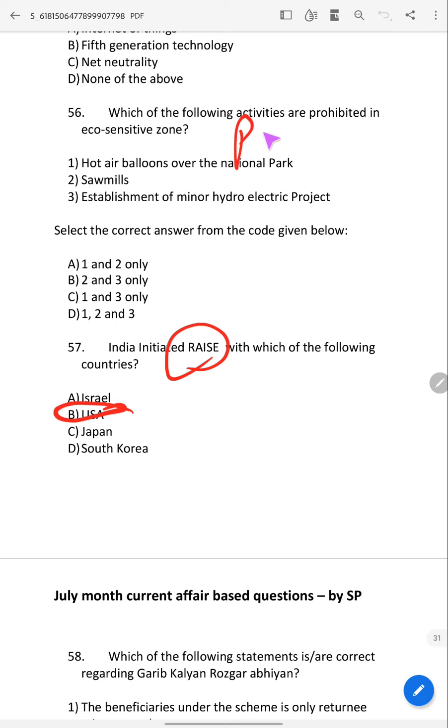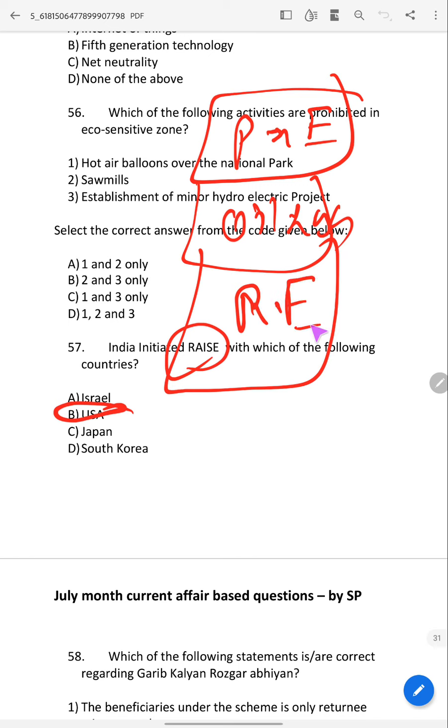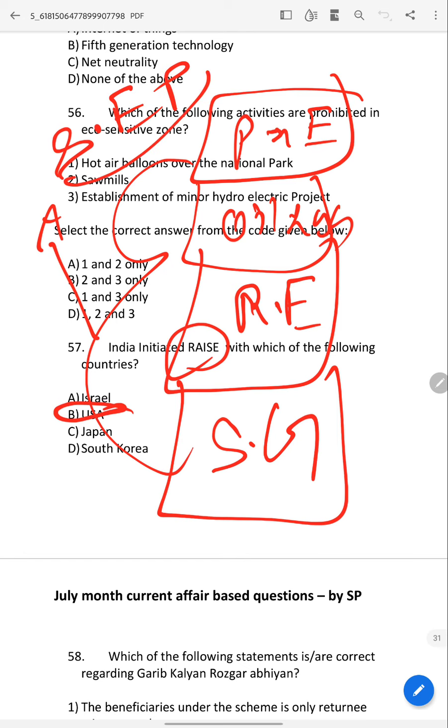Which are the things? Power and efficiency. UPSC may ask for mains also. Next is oil and gas. Next is renewable energy. Next is sustainable growth. These all will come under the strategic energy partnership of India and USA.